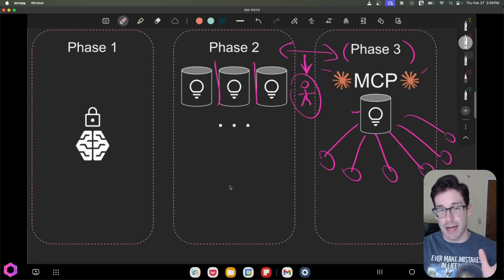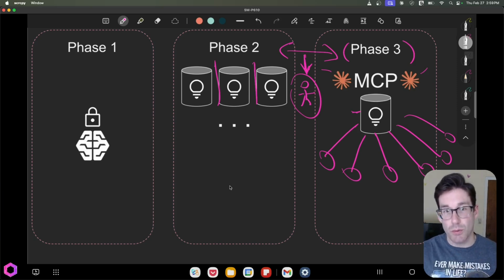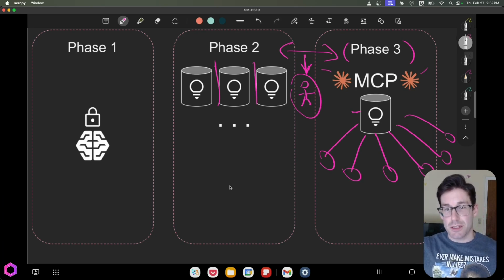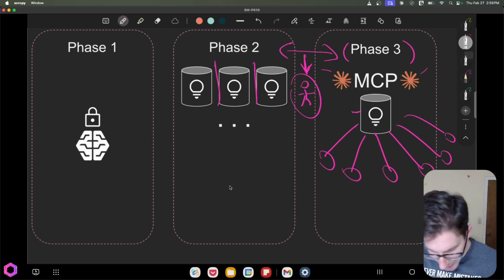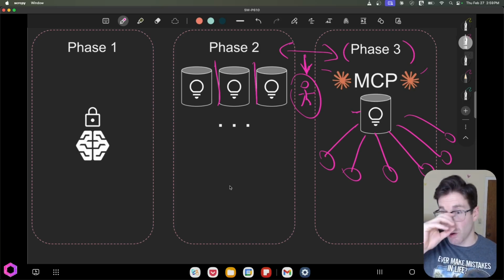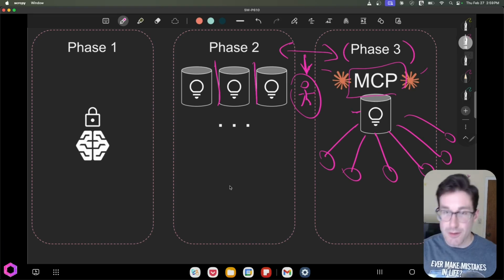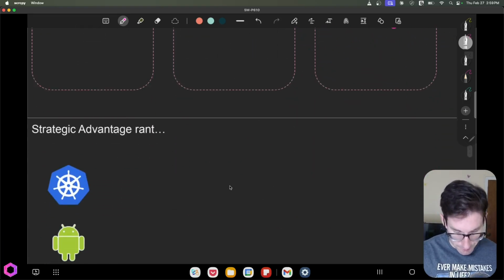But the secondhand impact is all these big AI companies actually work with tons of AI startups. And the AI startups were having the same complaints that they were facing themselves. So that impact was amplified by hundreds and thousands of AI startups these big AI companies work with. So the pain was very acute and focused. So they could feel that and hear it. And once they felt that and heard it, they realized, okay, we need to figure out a solution. And one of those solutions they came up with is MCP. So let's create an open standard for everybody to build on top of so we don't have to recreate the wheel over and over. So that's phase 3.